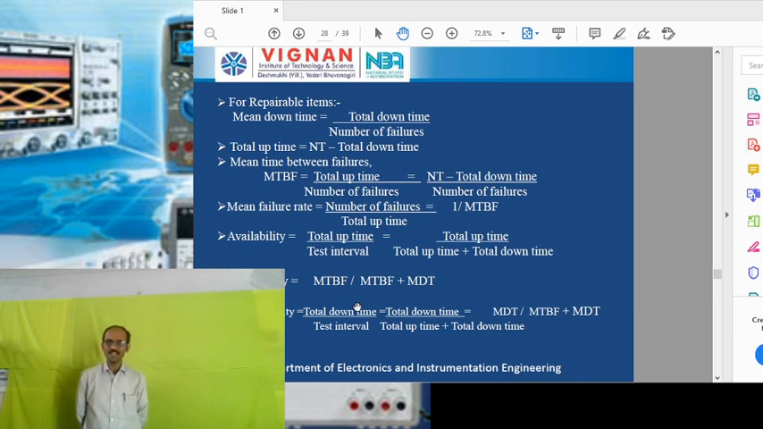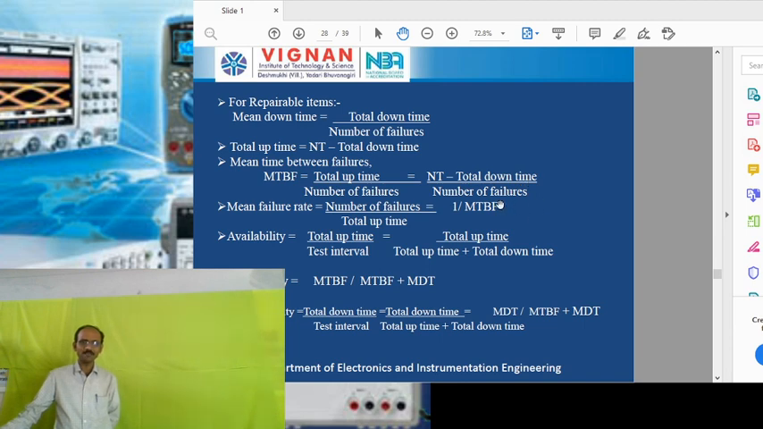Mean time between failures can be defined as the ratio of total uptime to number of failures. In this case we can write the total uptime as total test interval minus total downtime, divided by number of failures. Coming to mean failure rate, it is the ratio of number of failures to total uptime. It is also the reciprocal of the mean time between failures.